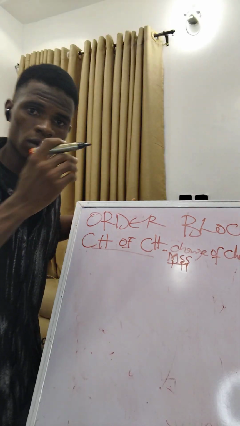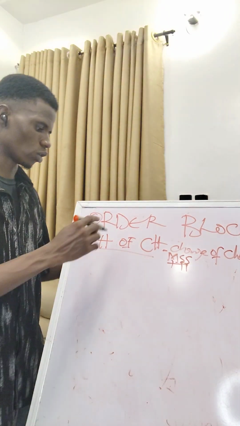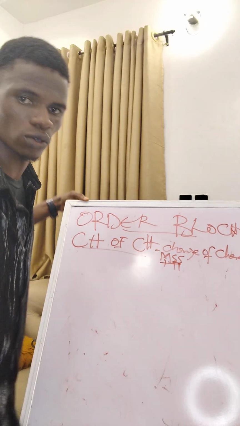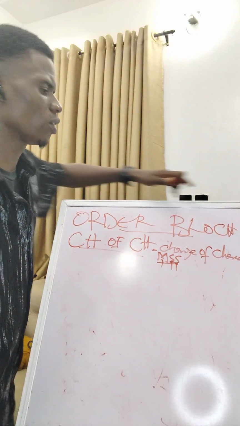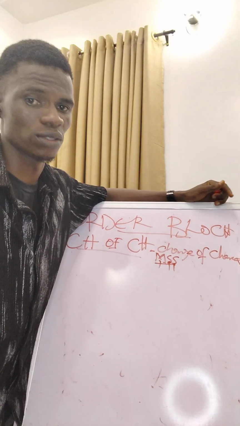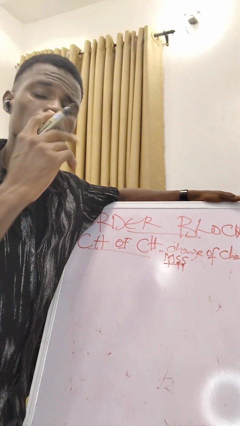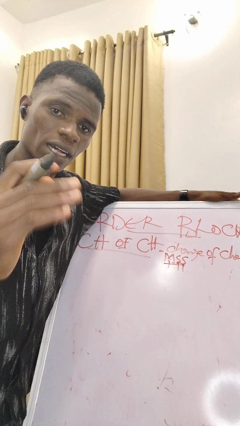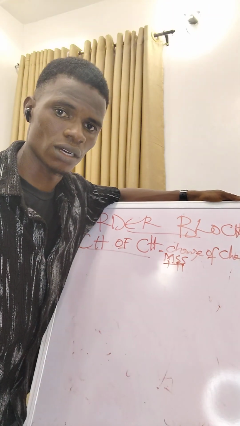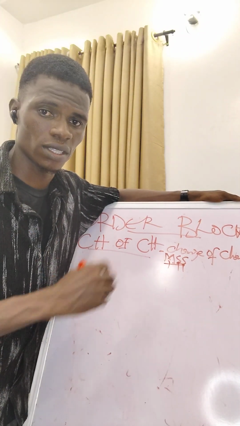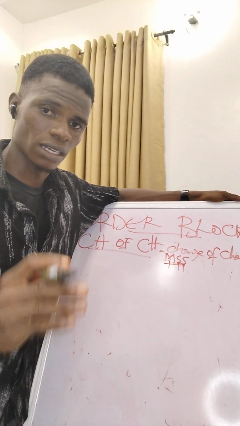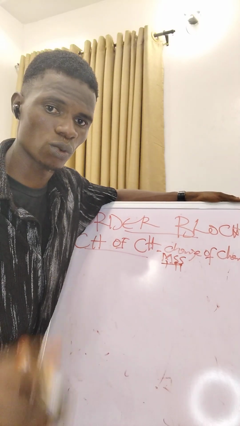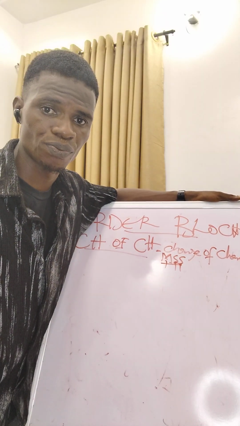So I just want to talk briefly on these two: order block, then change of character. First, let's talk about order block. I know a lot of us understand order block, we draw order blocks, but there are things that validate order blocks. We have valid order blocks and invalid order blocks. Some order blocks you draw, thinking market will come to that place and mitigate it, are not valid. One thing that makes an order block valid is a break of structure.